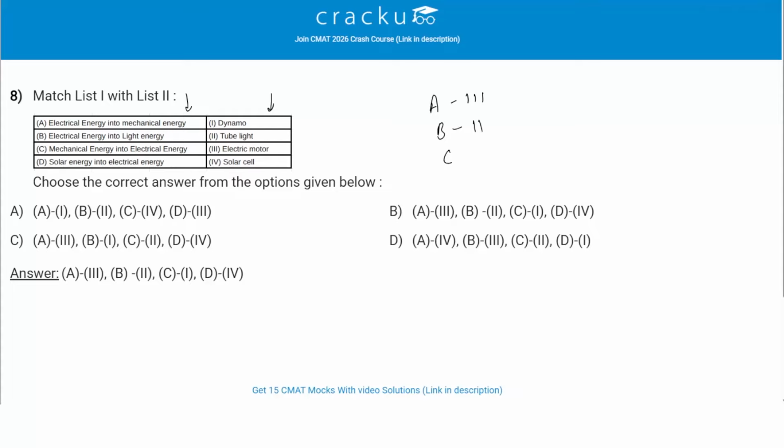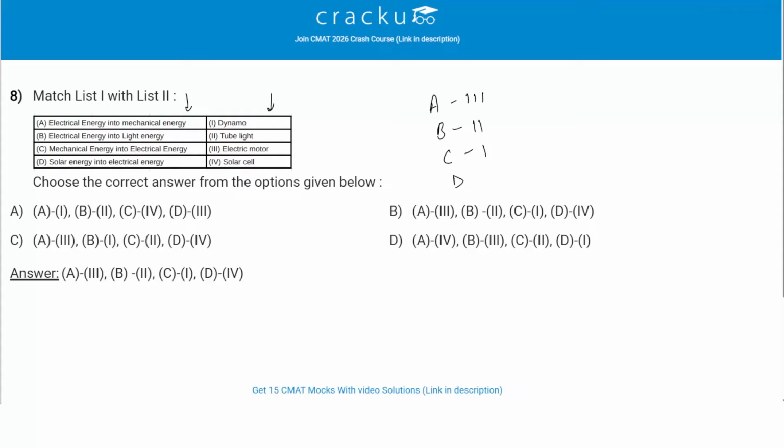Then we have C, which is mechanical energy into electrical energy. This is matched with 1, which is dynamo. A dynamo is a type of electric generator. So it converts mechanical energy into electrical energy. It works on the principle of electromagnetic induction. In this, a rotating coil in a magnetic field generates the electric current.